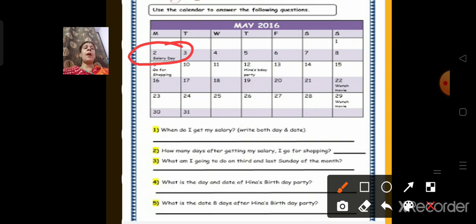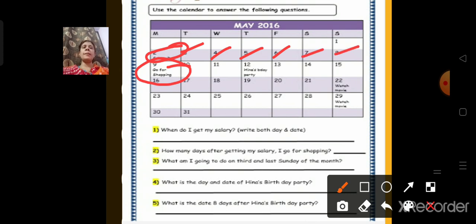How many days after getting my salary do I go for shopping? I go for shopping on the 9th. I get my salary on the 2nd, and I go shopping on the 9th. So how many days after that? 1, 2, 3, 4, 5, 6. On the 9th I go for shopping. So after 6 days I go for shopping after getting my salary.